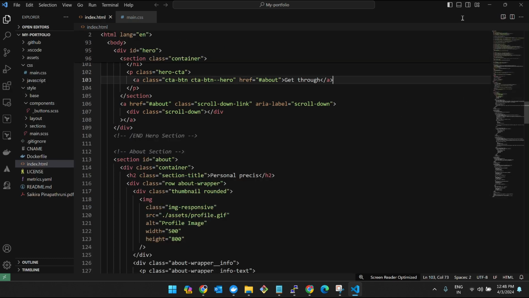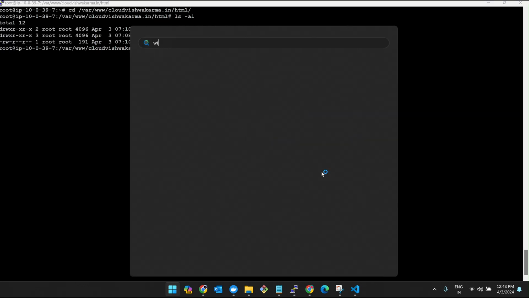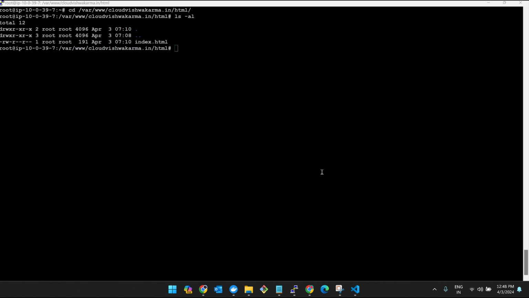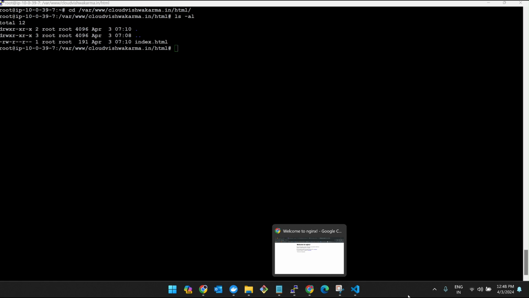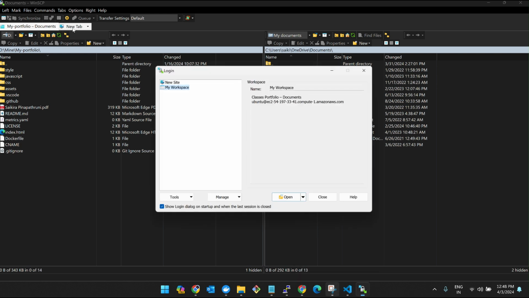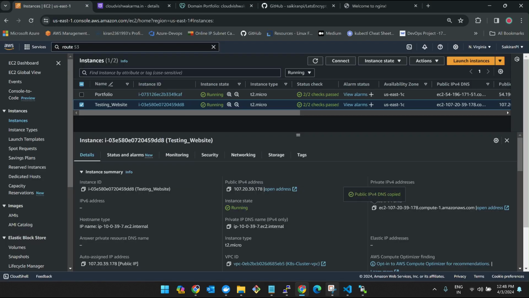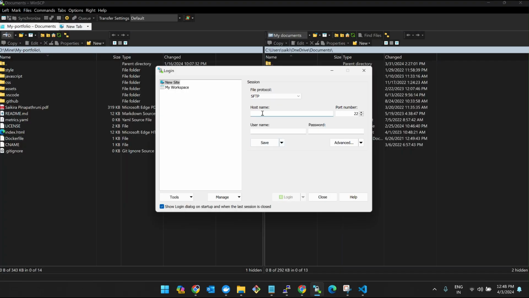So this is our portfolio actually. Now I'll quickly open WinSCP and then I'll click on new tab, new site. Host name is nothing but your EC2 instance public DNS name. Give the host name here. Username is nothing but ubuntu. If you are using Amazon Linux, it's ec2-user, and then the password is what I kept. Let me enter. Done. Click on advanced.